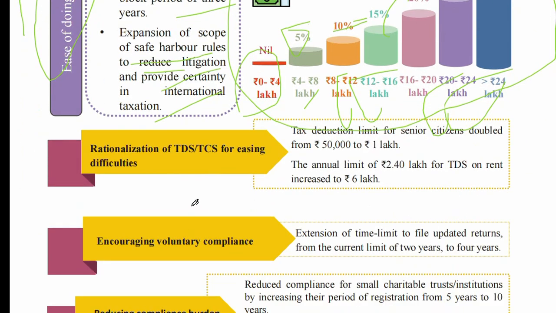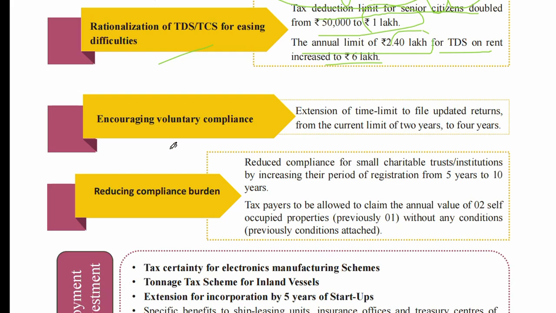Here is rationalization of TDS and TCS to ease difficulties. Tax deduction limit for senior citizens doubled from 50,000 to 1 lakh. Annual limit of 2.4 lakh for TDS on rent increased to 6 lakh. Encourage voluntary compliance: extension of time limit to file updated returns from the current limit of 2 years to 4 years.